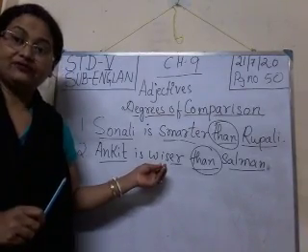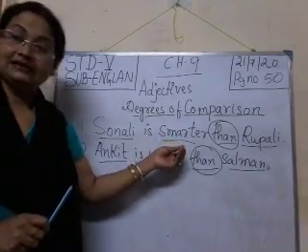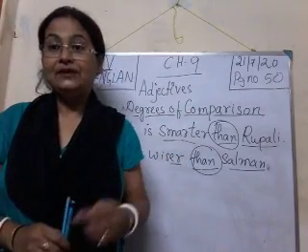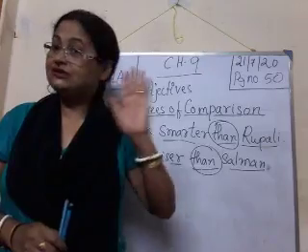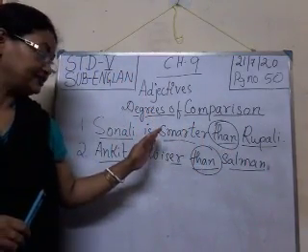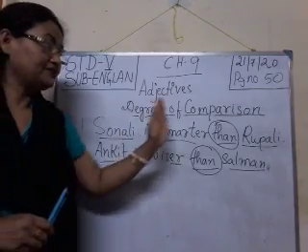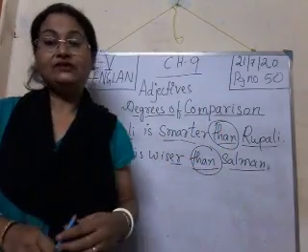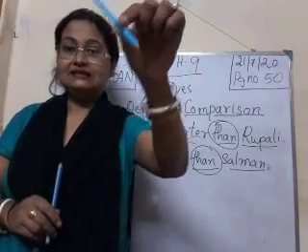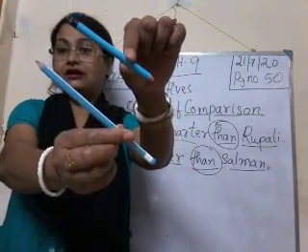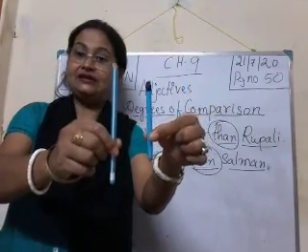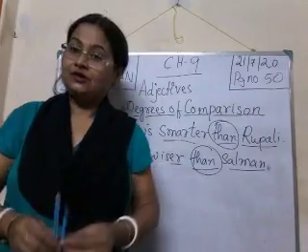Here the comparative form of the adjective is wiser, and here it is smarter. We don't use any article before the comparative degree, but we use than after the comparative form of the adjective. Clear? Two examples I have given. This is a long pencil. This pencil is longer than this pencil. Suppose this is pencil A, this is pencil B.